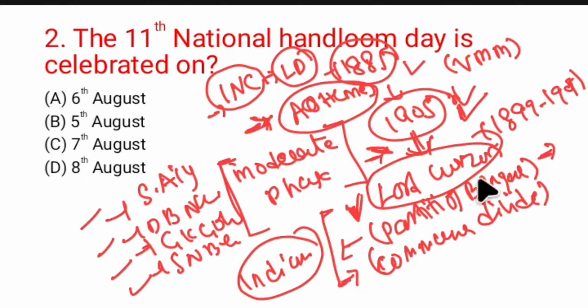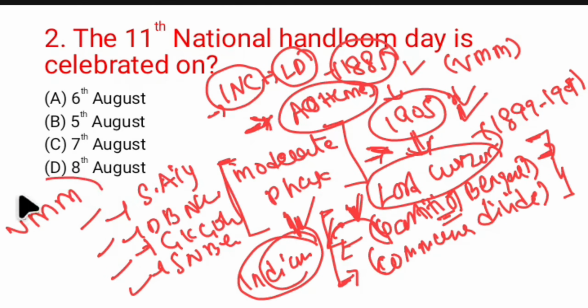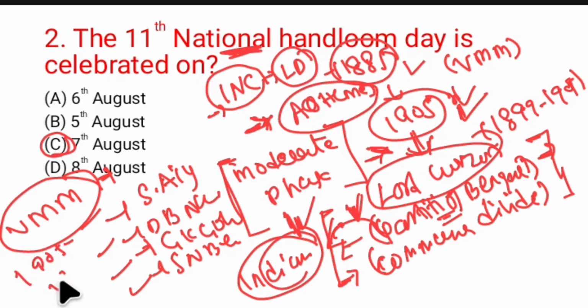So in order to promote our nationalist movement and to create nationalist feeling among the Indians, foreign goods were boycotted. Indians were against the partition of Bengal, and they ran a mass movement which is known as the Vande Mataram movement. This began on 7th August 1905, which is why on 7th August we celebrate National Handlooms Day. The Vande Mataram movement continued from 1905 to 1908.